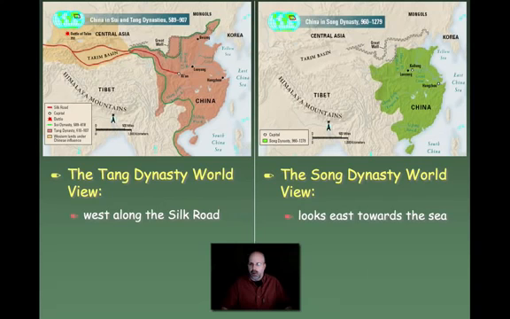But what was important to the Sung dynasty was having access to the sea. So they're looking more towards the east. They're maybe looking towards trade along the sea, along the coastal parts of China, whereas the Tang dynasty was looking towards the west and trade along the Silk Road. So these are two very different worldviews for these two different dynasties.